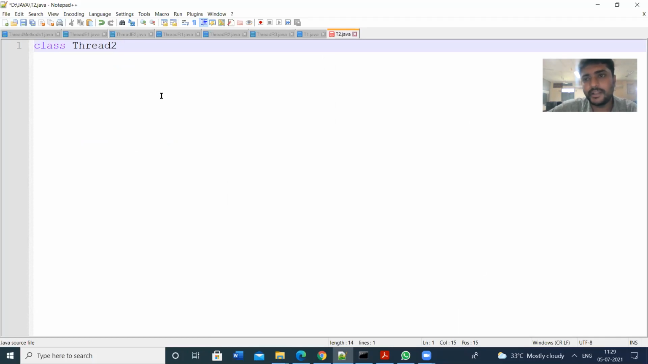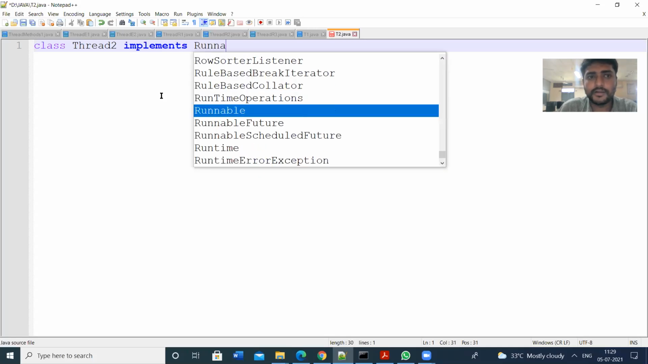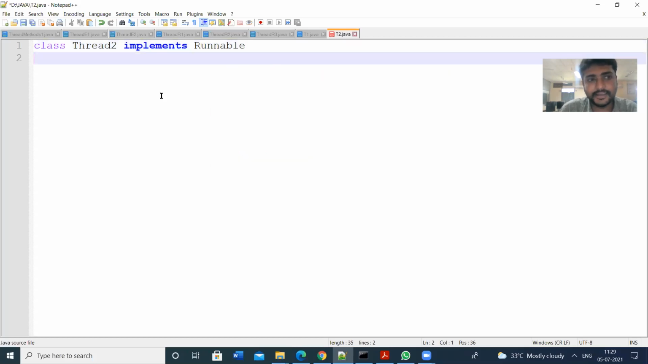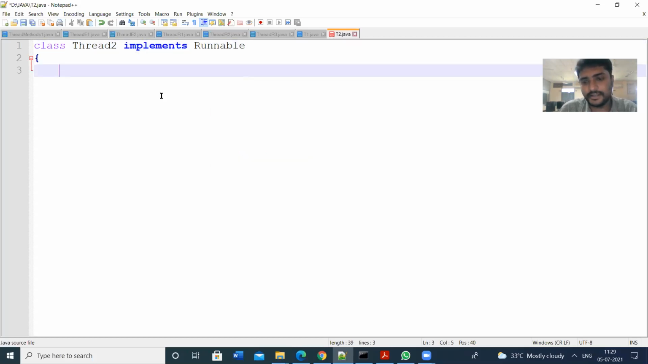But now, by using the interfaces, we are creating the classes. Using the interface means we have to implement that interface. The keyword is implements. The interface name is Runnable. Runnable is an interface.